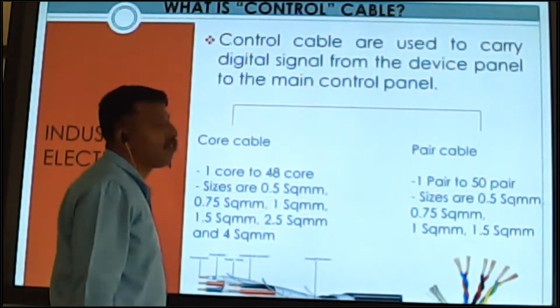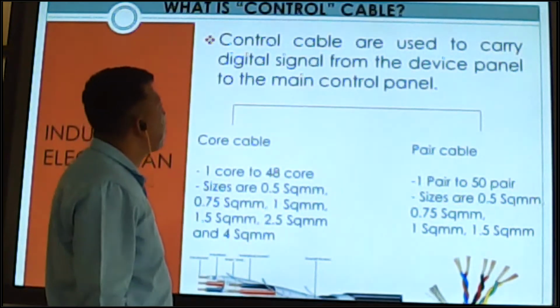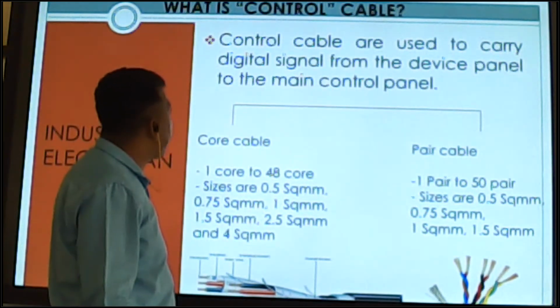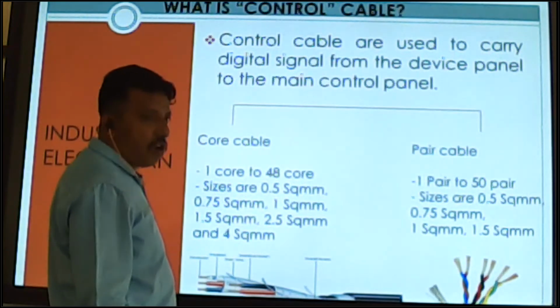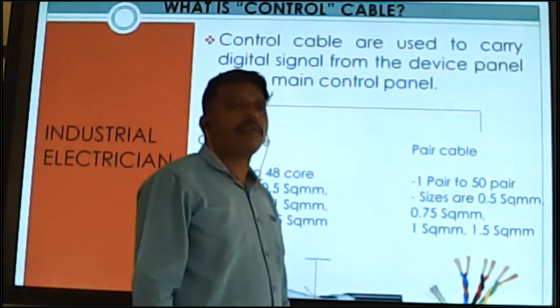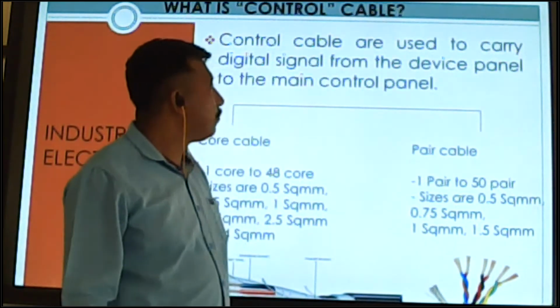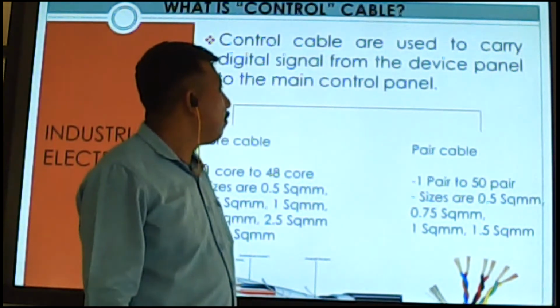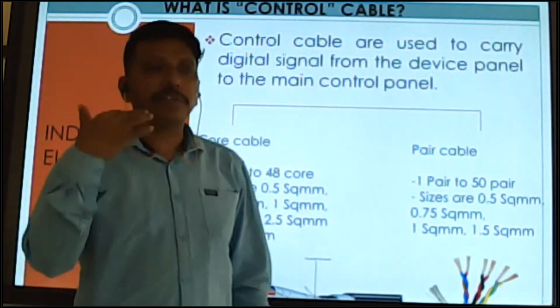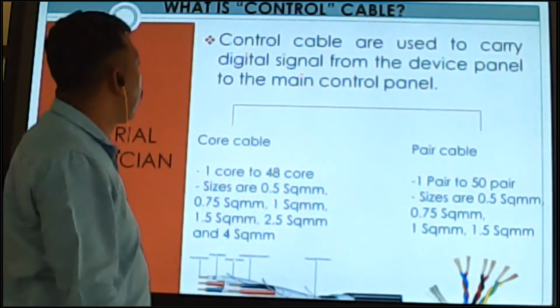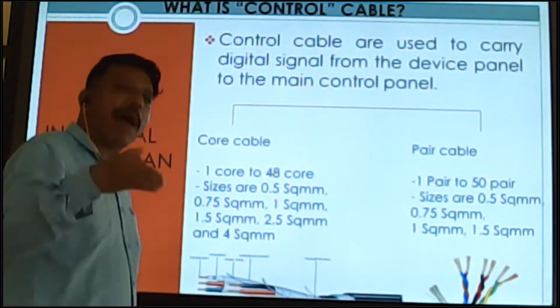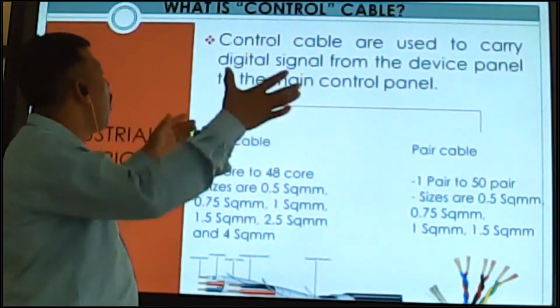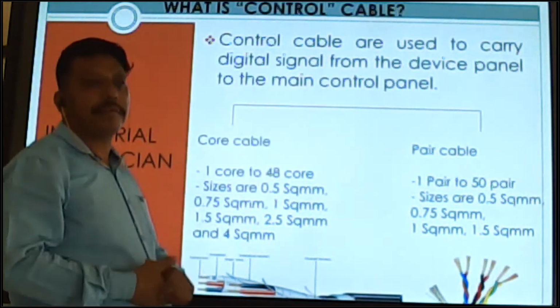Control cables are used to carry digital signals from the device panel to the main control panel. So control cables are used to carry digital signals of the control system, from the device panel up to the main control panel.